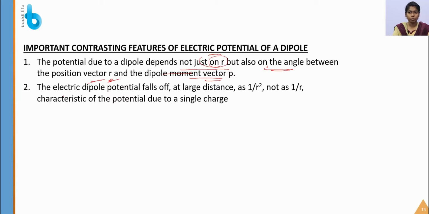The next point is the electric dipole potential falls off at larger distance. At a larger distance it is inversely proportional to r square, not as 1 by r. In the point charge we have derived the expression 1 by 4 pi epsilon naught q by r, right? In that case it is inversely proportional to r. But for the dipole, at larger distance, it is inversely proportional to r square.